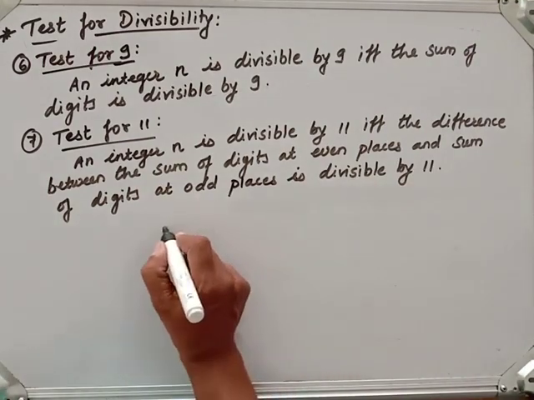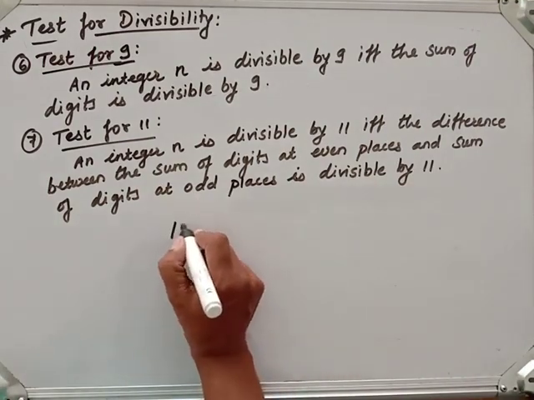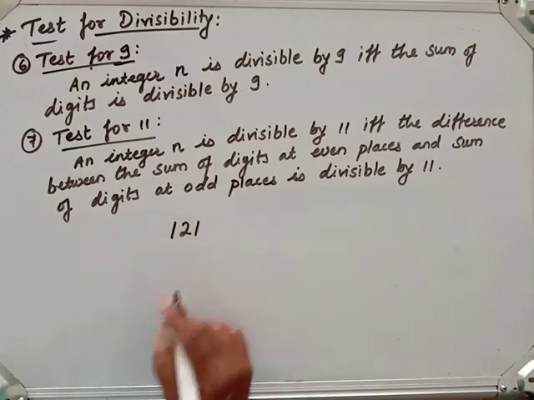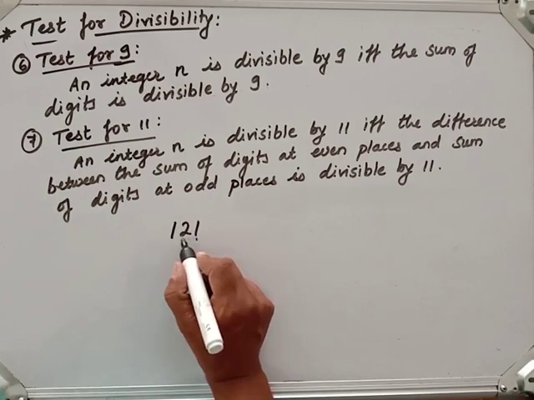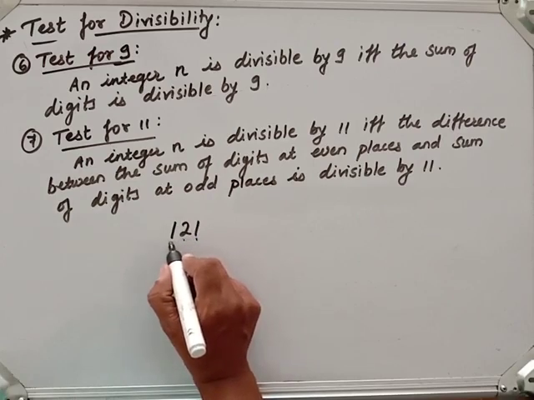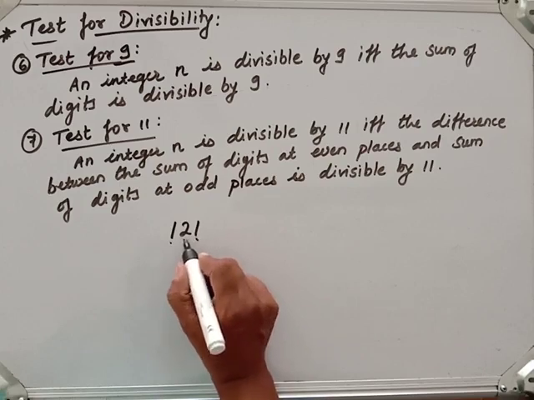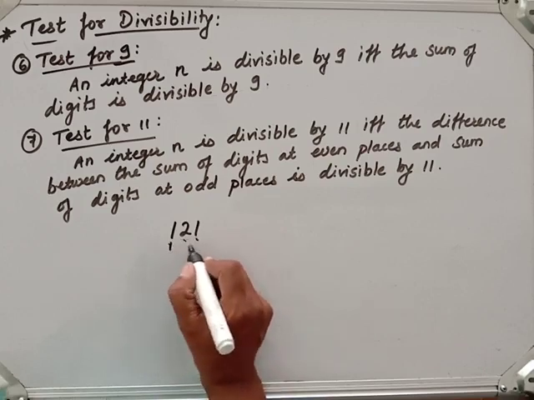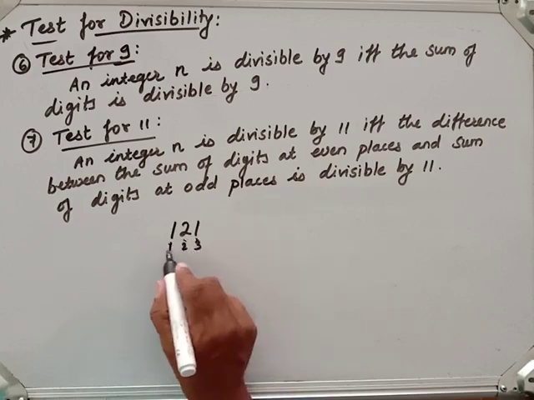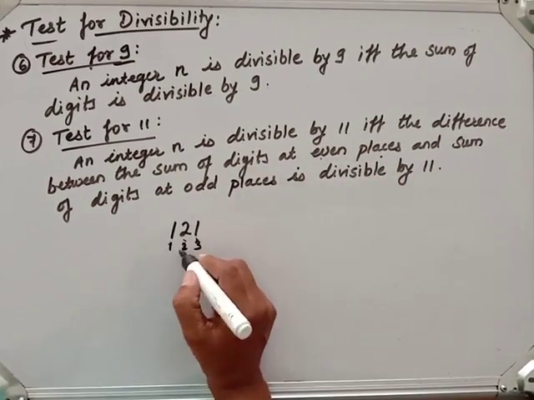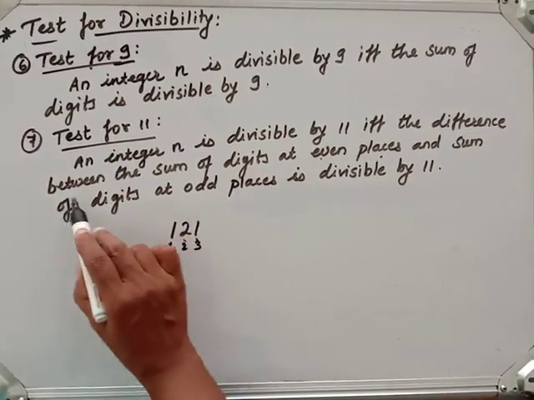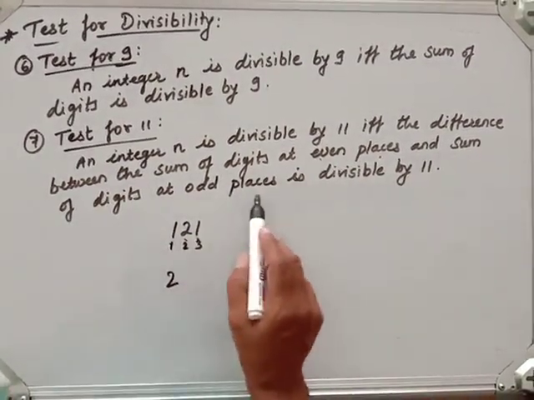Suppose we will take a simple thing. Let me take 121. Now this is the 0 place or the ones place, then the tens place, then the hundreds place. So I will consider 1, 2, 3 places. So the sum of the digits at even places is only 1. This is 2. Now, the sum of digits at odd places.